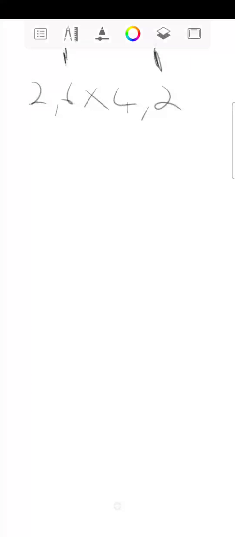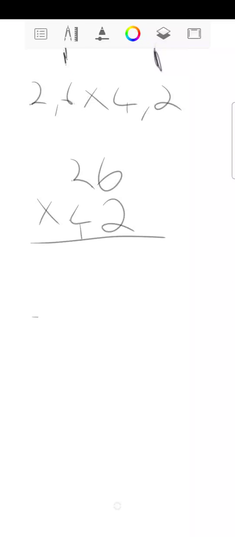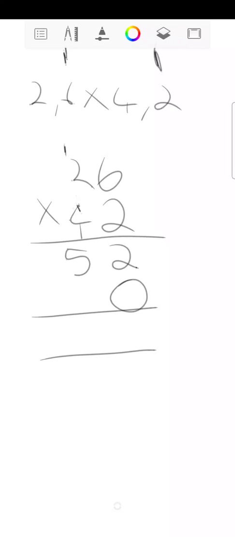So I'm going to treat this as whole numbers. I'm going to take away my decimals. I'm going to say 26 times 42. Don't forget your imaginary 0 over there, because we only have one extra number by my 4. After this, 2. So 2 times 6 is going to give you 12 over here. So I'm going to put a 1 up here. 2 times 2 now is going to give you 4, plus that 1 is going to give you 5.